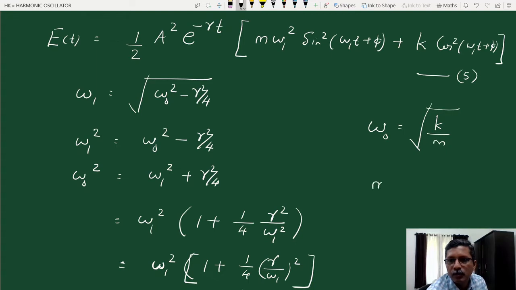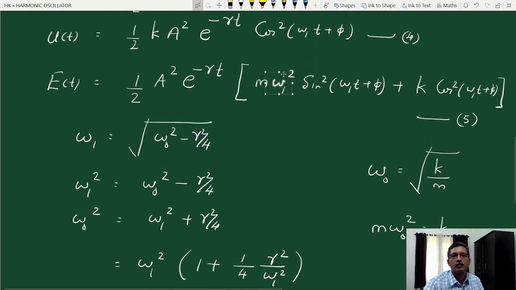So if we square both sides and rearrange, we get m omega 0 square is equal to k. So in equation 5, if we place omega 0 square instead of omega 1 square and replace m omega 0 square by k, equation 5 becomes k sine square (omega 1 t plus phi) plus k cos square (omega 1 t plus phi).